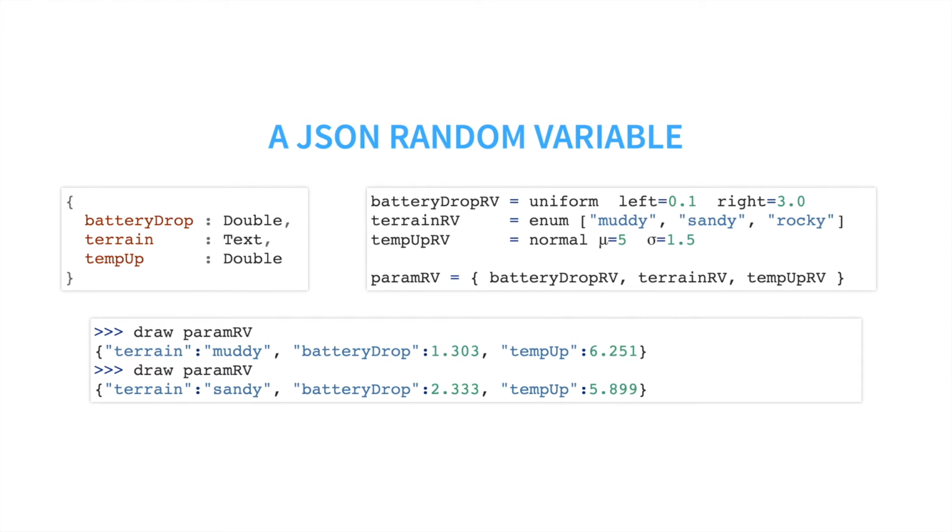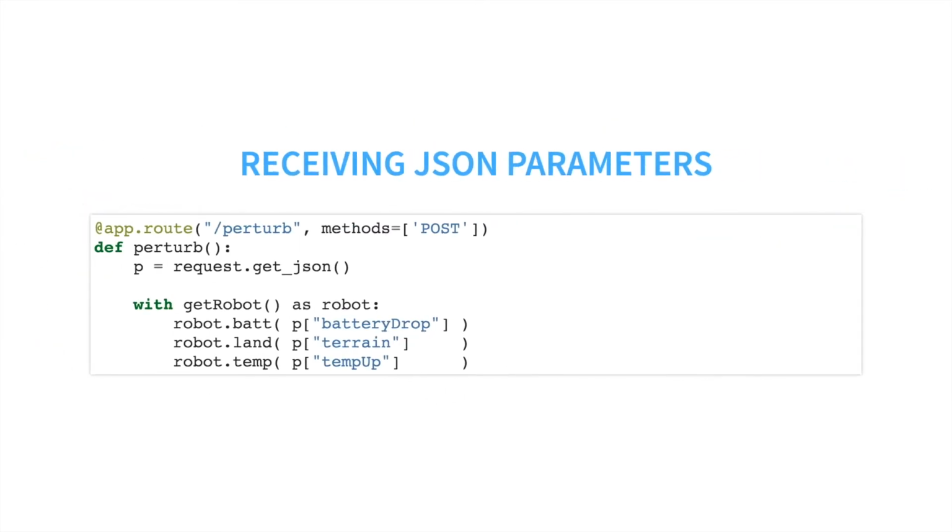Now, let's look at how the mock application uses these parameters. After the test harness draws the JSON message from the parameter's random variable, the test harness posts it to the perturb endpoint of the mock application. The mock application decodes the JSON body of the message into a hash map and proceeds to perturb the internal state of the system using the values for each parameter.